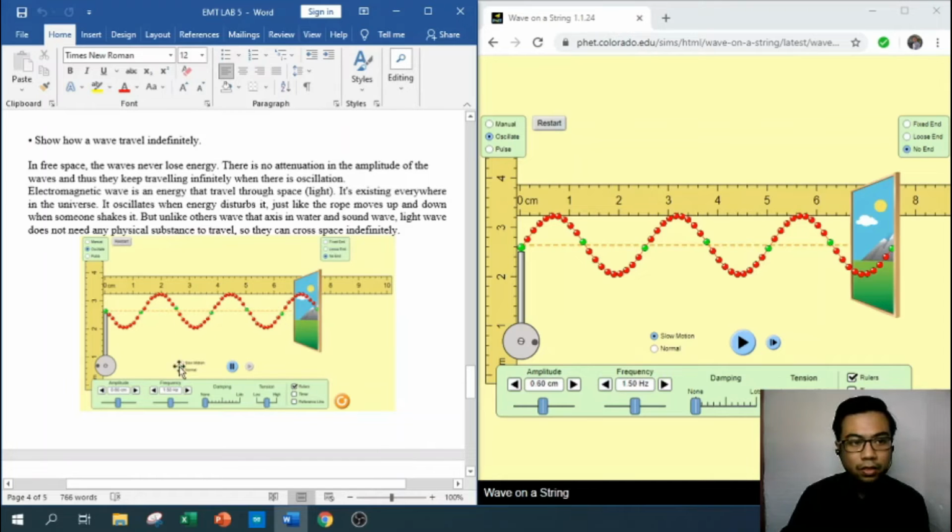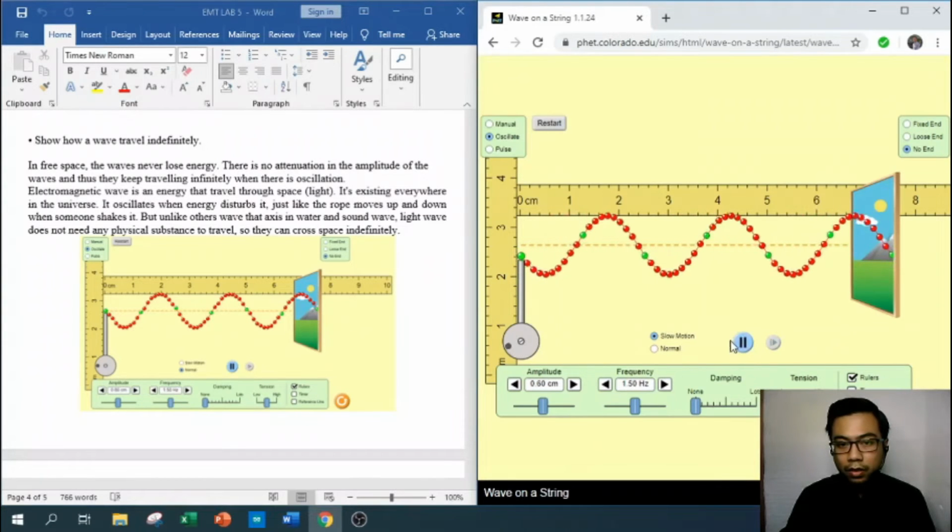So this is the simulation for this part. You can see here, this is a simulation for wave on a string. We can play. This is the amplitude setting, this is the frequency setting, then this is the damping, and then this is the tension. We take the ruler to measure the length, and then we put the oscillate, and then this is the no end. As you can see here, if we adjust the amplitude height,